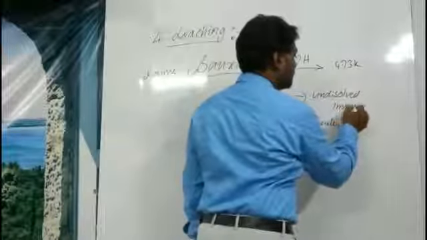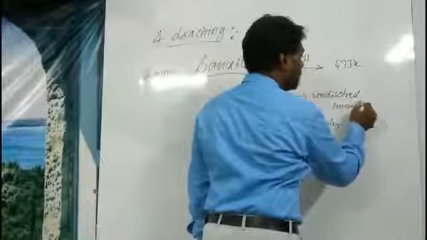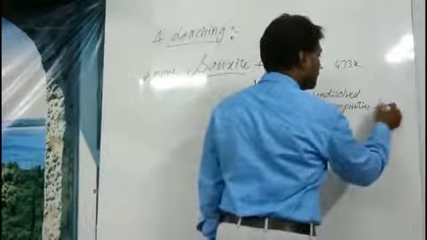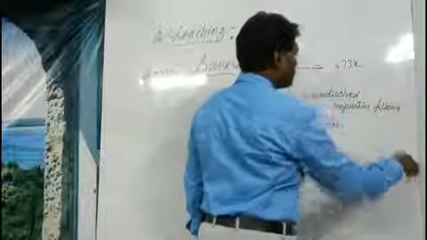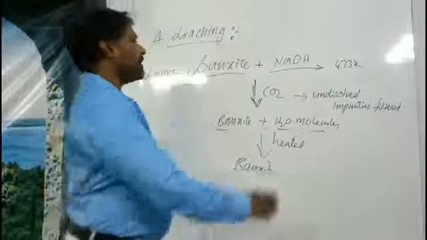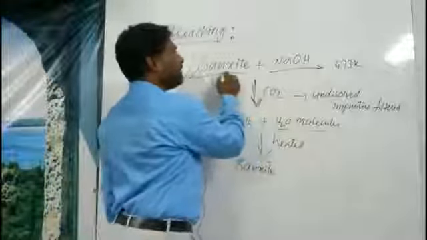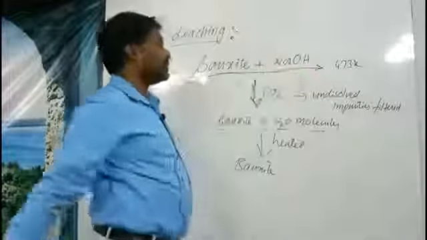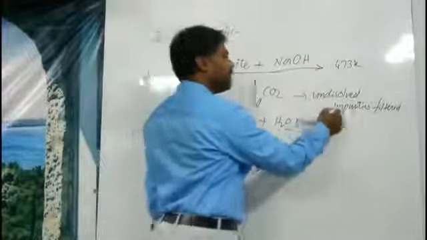will be separated, filtered. So before passing carbon dioxide, after dissolution of bauxite in sodium hydroxide, the undissolved impurities will be filtered.